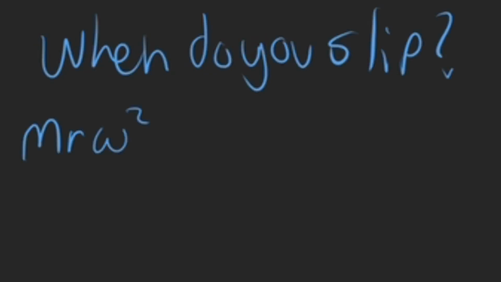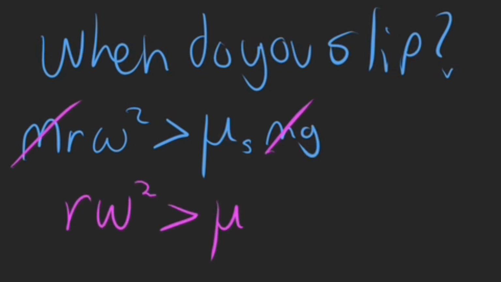An object slips when the required inward force is greater than the maximum possible friction. So we will compare the required inward force, which is mass times radius times angular speed squared, with the available friction, which is the coefficient of friction times mass times gravity. Notice that when they become equal, the mass cancels on both sides, so the final condition doesn't require mass.